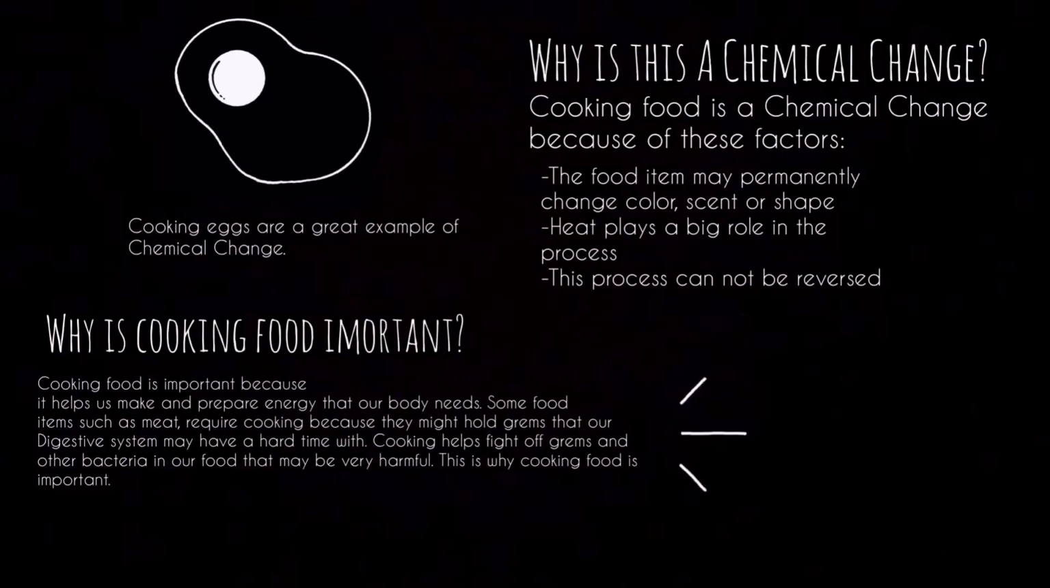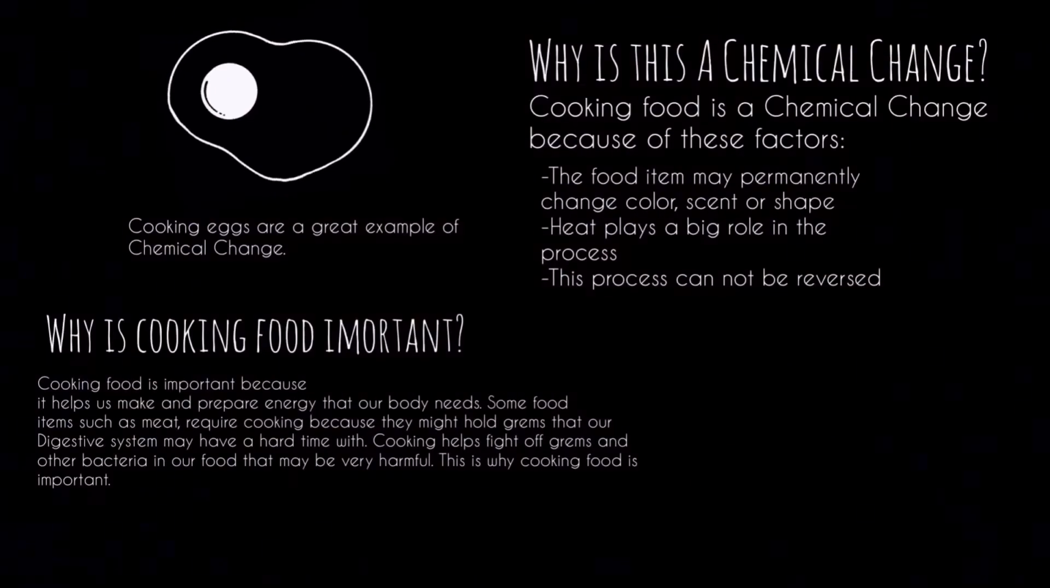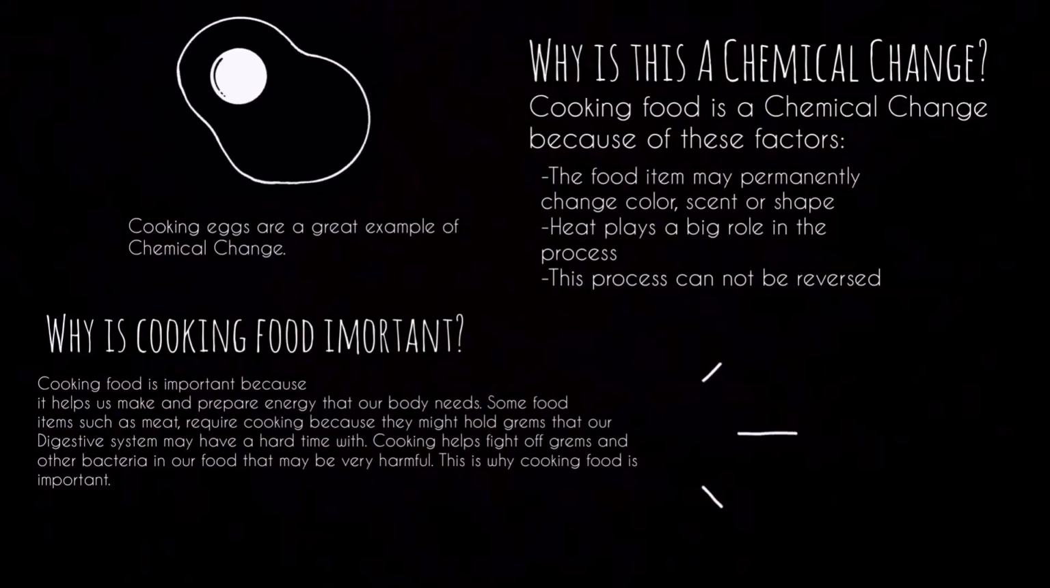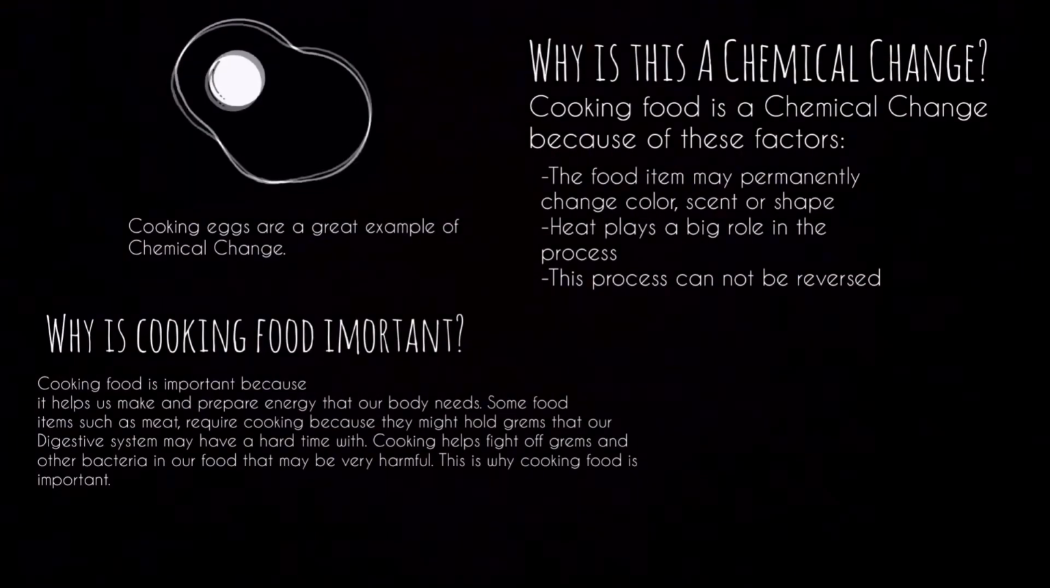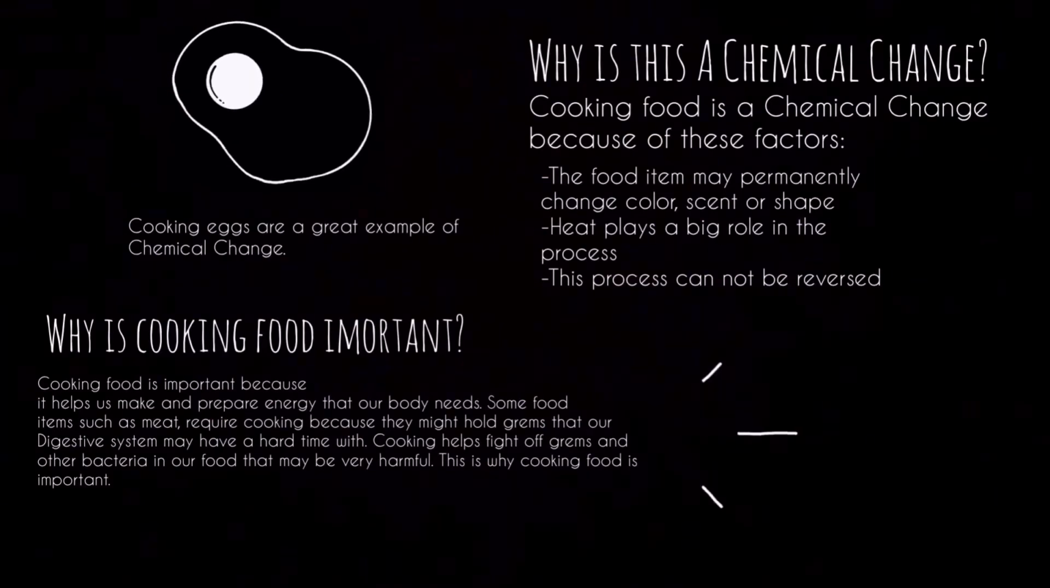Why is this a chemical change? Well, cooking a food item may permanently change color, scent, or shape. Heat plays a big role.